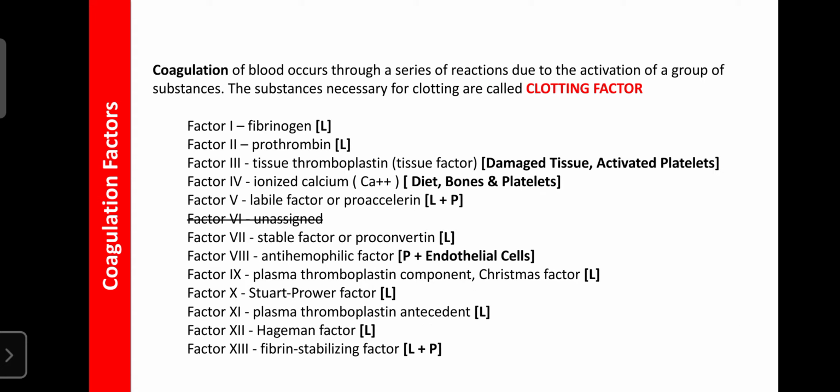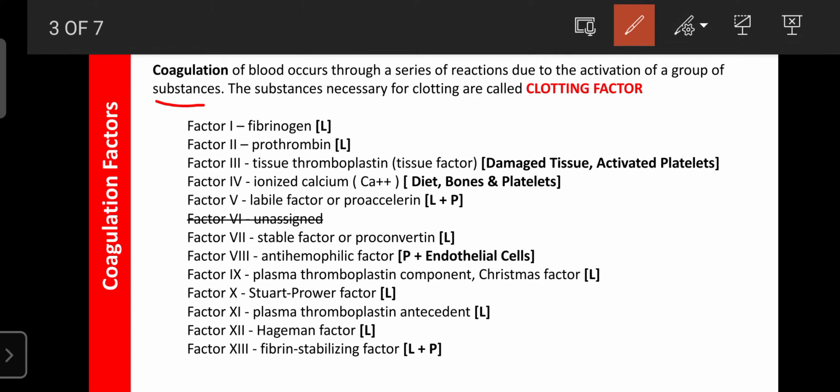So next one is regarding the coagulation factors. Coagulation of blood occurs through a series of reactions due to activation of a certain group of substances, and these substances are known as clotting factors or coagulation factors. There are totally 12 coagulation factors. Their activation is responsible for the blood coagulation process. Without these factors, the blood coagulation process does not occur, the blood does not lose its fluidity, and it does not become a semi-solid like substance.